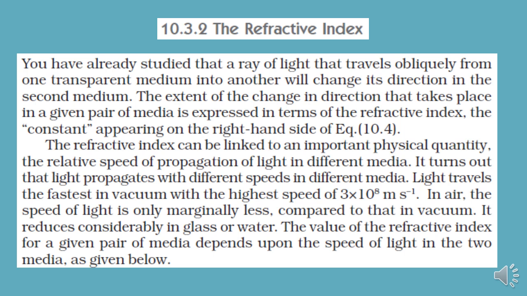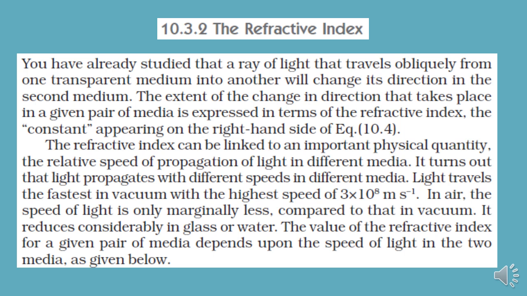Now, as I said, when there are two different mediums, their densities are different, and when their densities are different, the speed of light also changes. So as there is a change in speed of light when it enters from one medium to another, there is a slight bending.